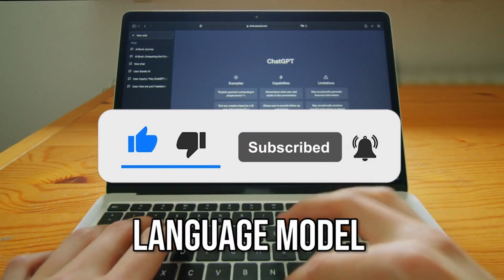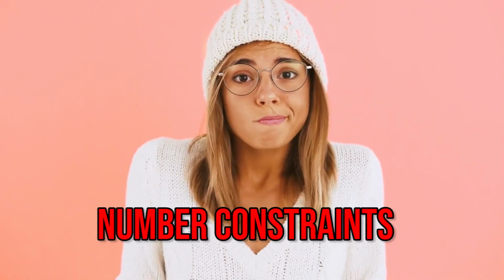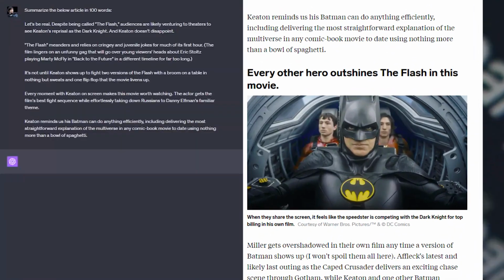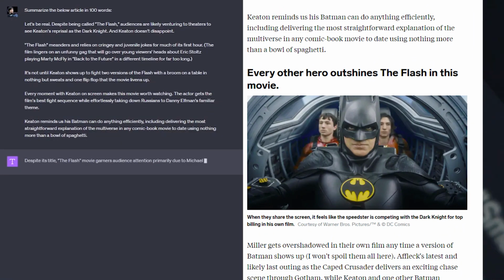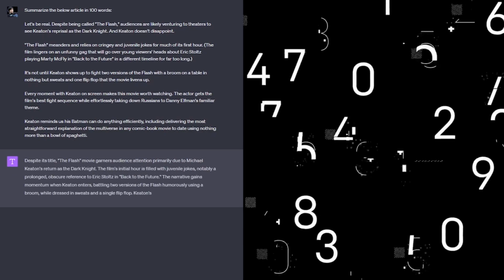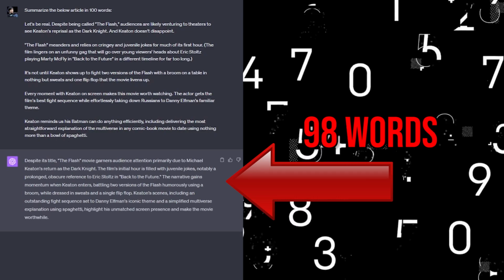ChatGPT is a language model. It specializes in writing. It's not very good at giving you outputs with specific number constraints. For example, let's take this article about a Batman movie and ask AI to summarize it in 100 words. It's not going to be exact. If you actually take the time to read every word, you'll find out that the summary is actually 98 words, not 100. The AI knows that we are asking for a certain length, but it's not really gonna count the words that accurately as it's coming out.